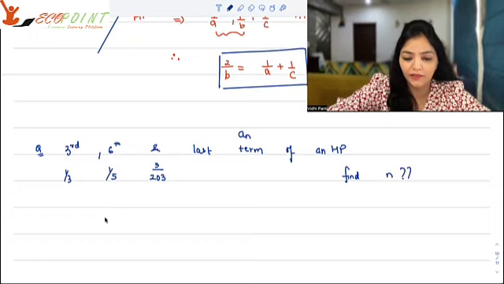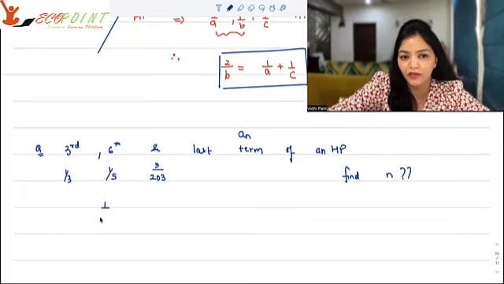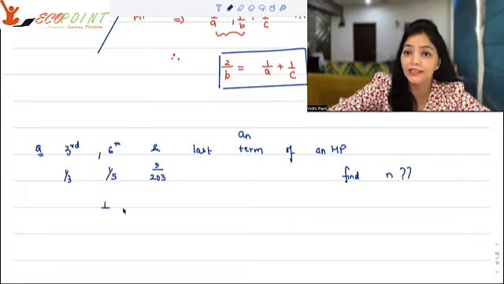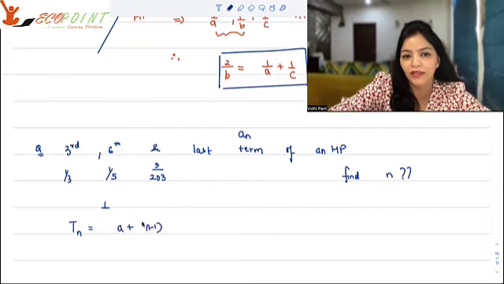So what we will use here is that 1 upon the term in an HP is in AP. For an AP, the nth term Tn is A plus (n minus 1)D.